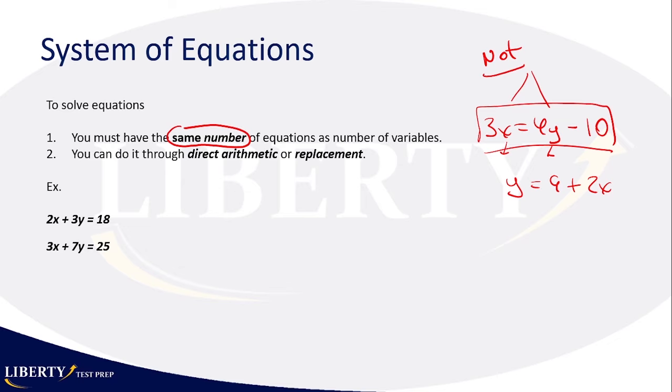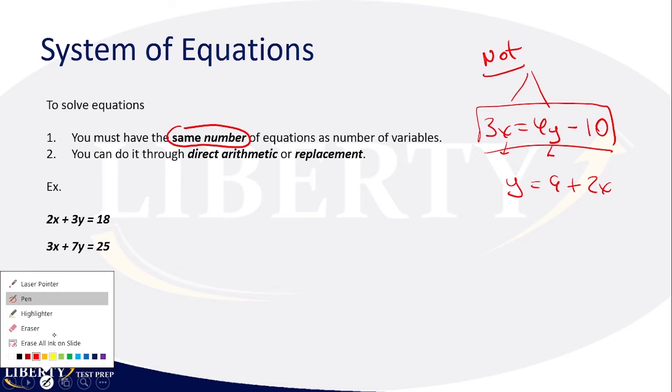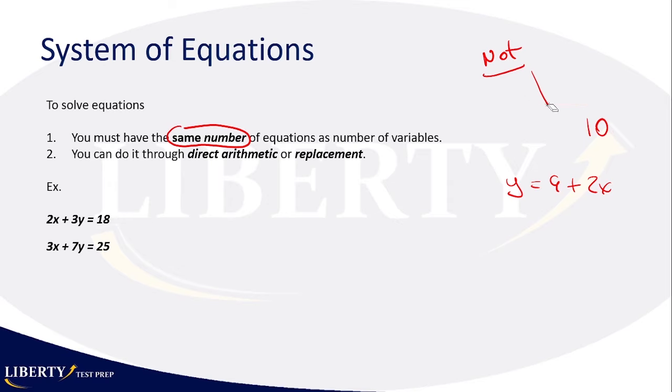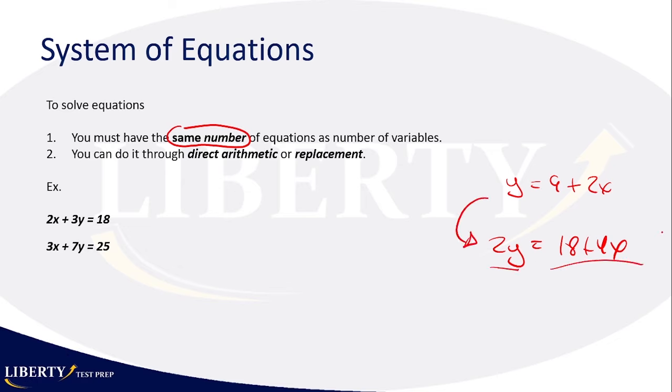Now, you got to be careful though. Sometimes, let's say you have y is equal to 9 plus 2x, let's erase the first equation I wrote, and we are only left with one equation, and then you see another equation that says 2y is equal to 18 plus 4x. Is that a second equation? Really? Is that an independent equation? No, that's just a repetition of the first equation. The only thing they've done is they've multiplied it by 2.